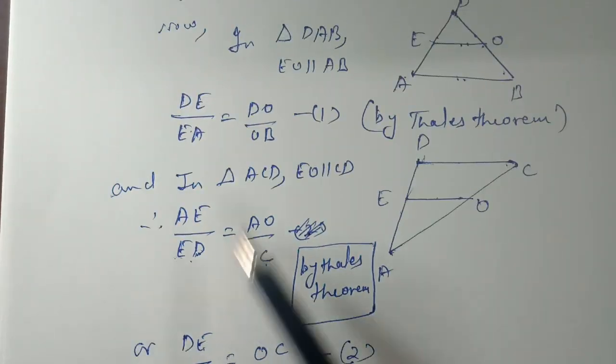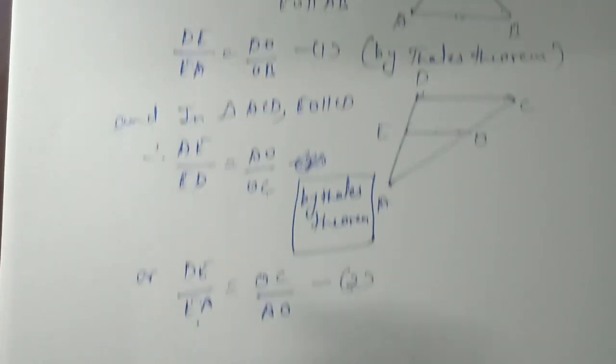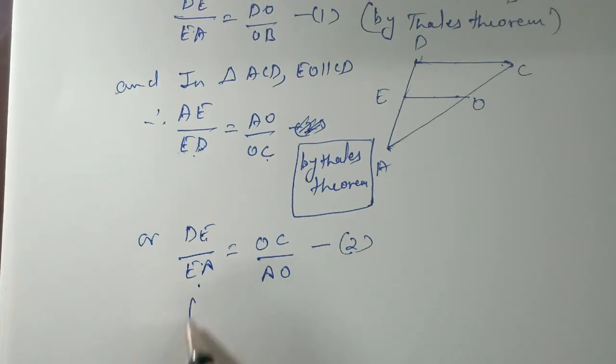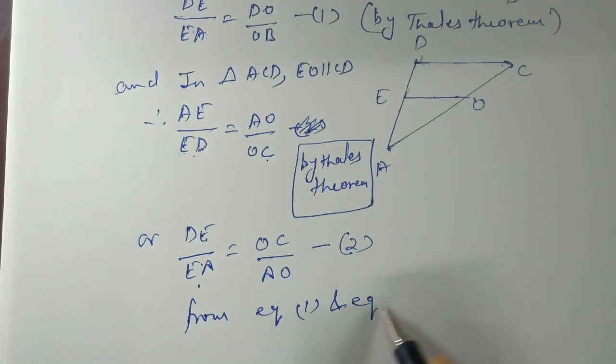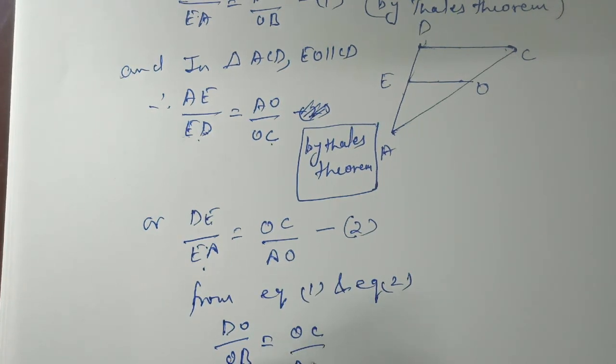Now we have the left hand side of both equations the same, so the right hand sides will be equal. So from equations 1 and 2 we get DO upon OB equals OC upon AO.